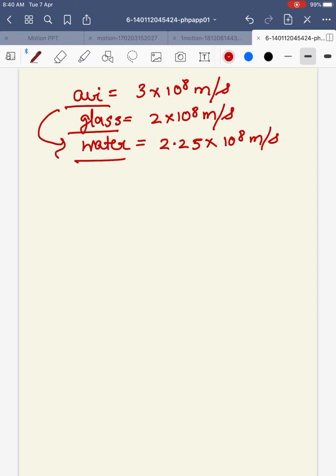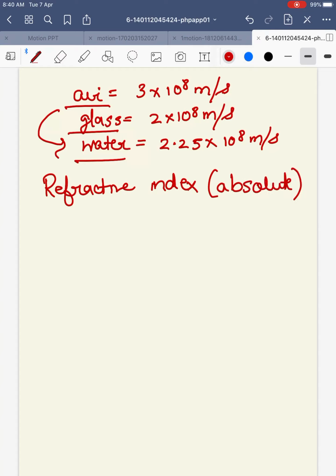The next property we are going to read related to refraction is the refractive index, also called the absolute refractive index. Refractive index is a property which is characteristic of every medium.